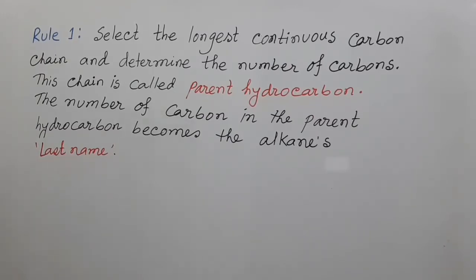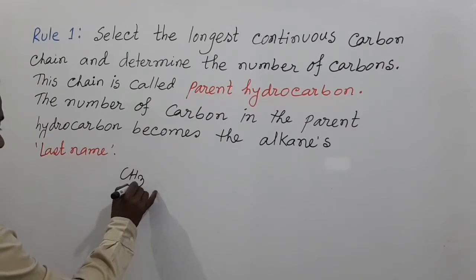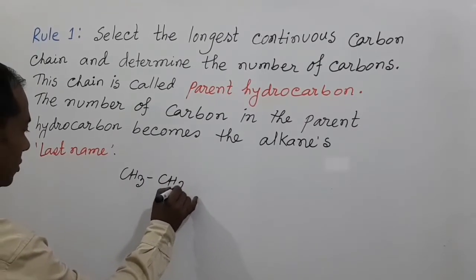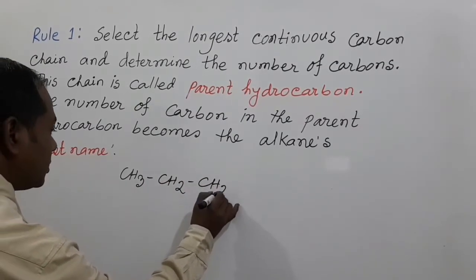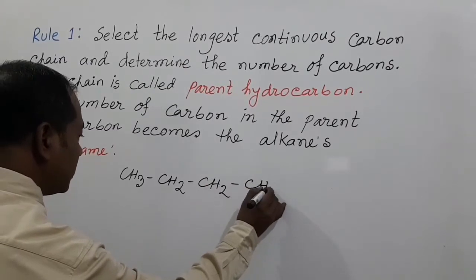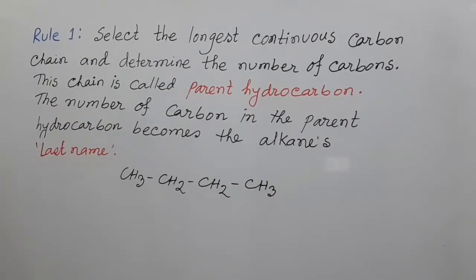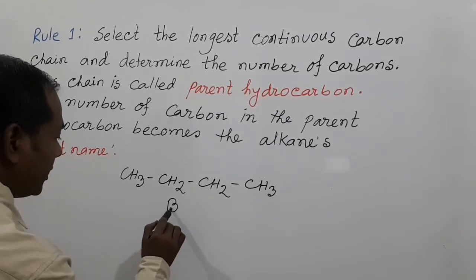That means, for example, CH3, CH2, CH2, CH3. Here the number of carbon is 4. So this is butane.